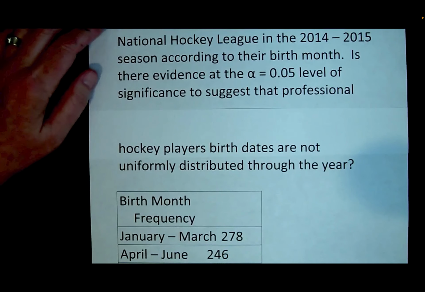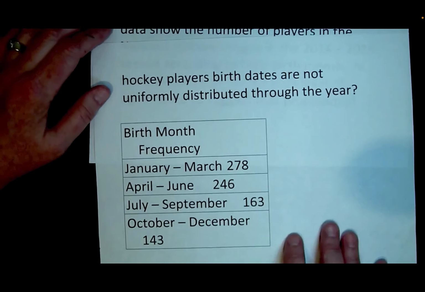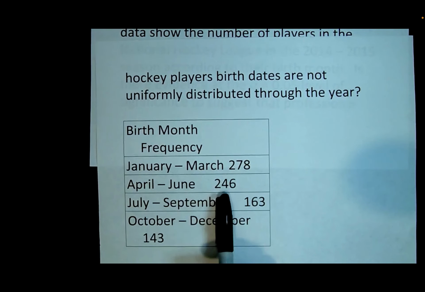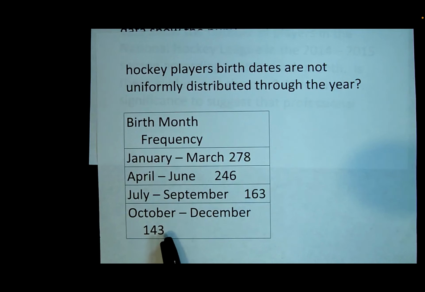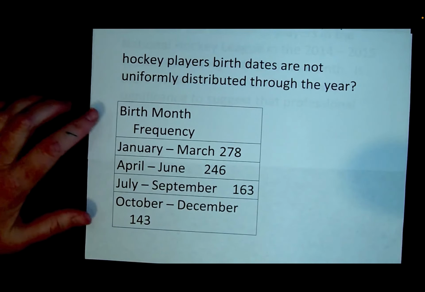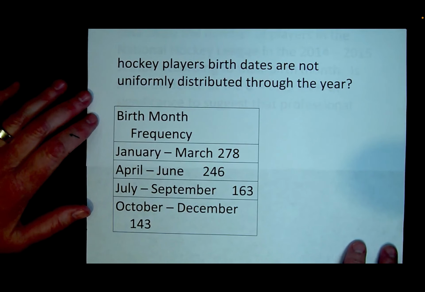So we've got an observational set of data here. 278 players were born January through March, 246 April through June, 163 July through September, and 143 October through December. So we've got the year broken down into 4 quarters. We've got the number of hockey players born in each quarter, and we want to know if this frequency distribution matches the uniform distribution.